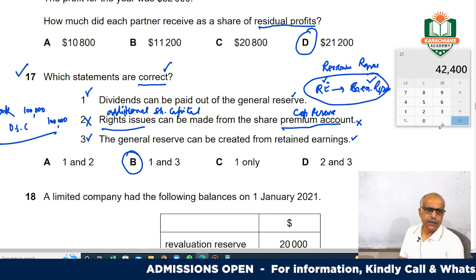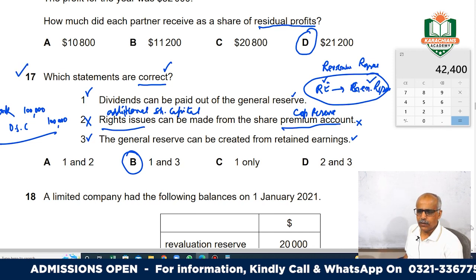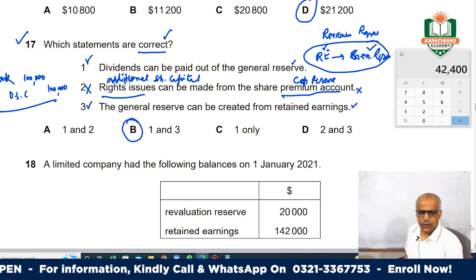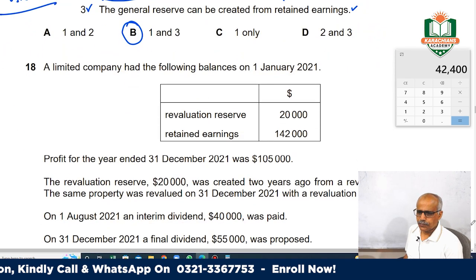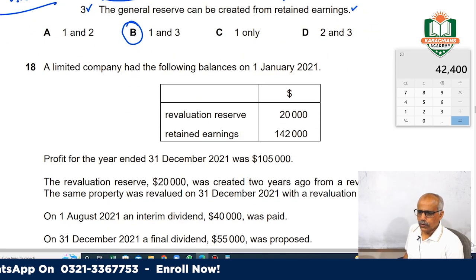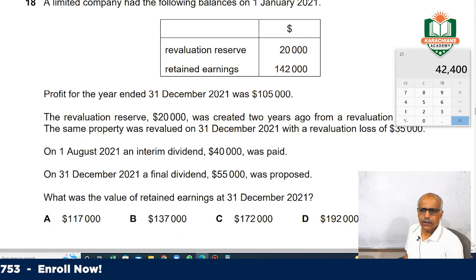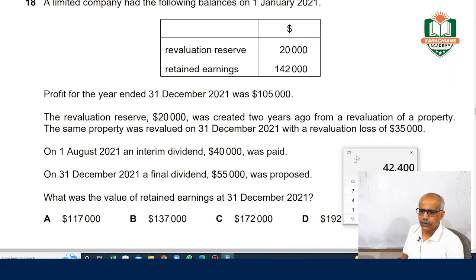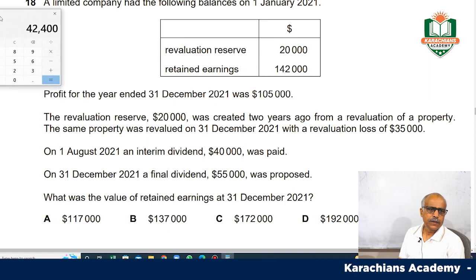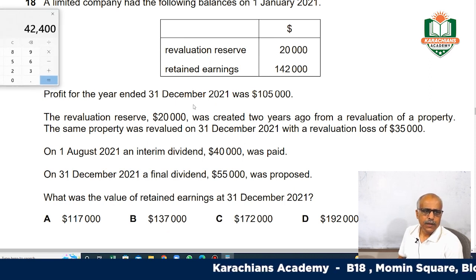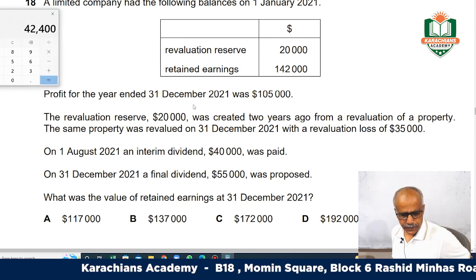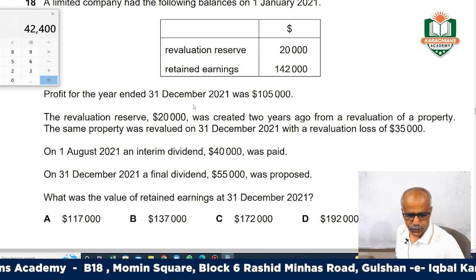For 17 your answer would be B. Move on to question number 18. Okay, question number 18. What does question number 18 say?